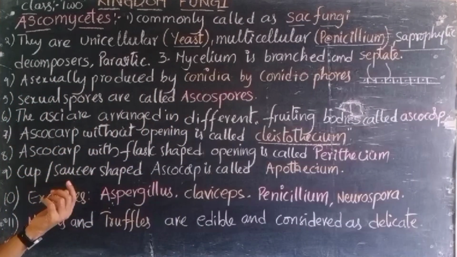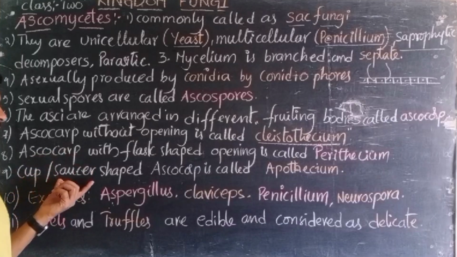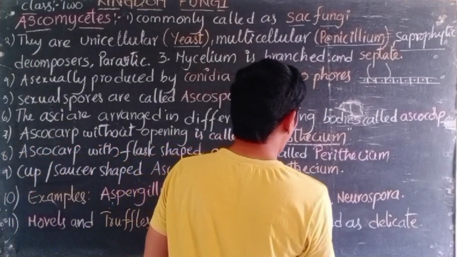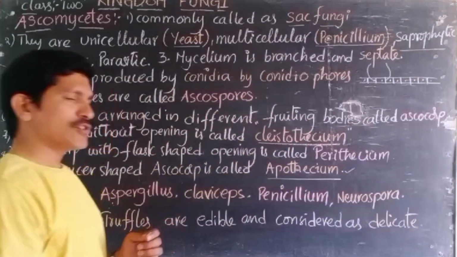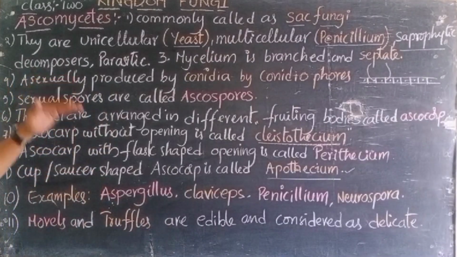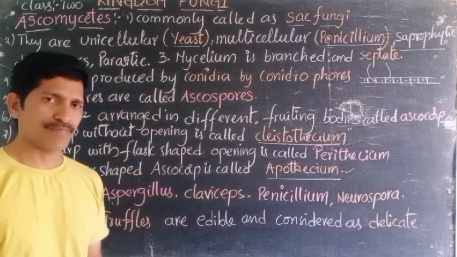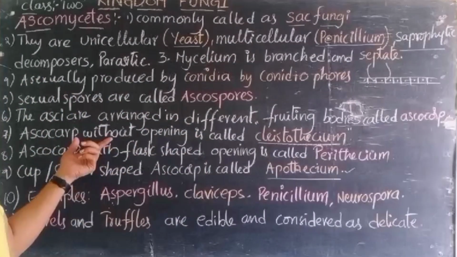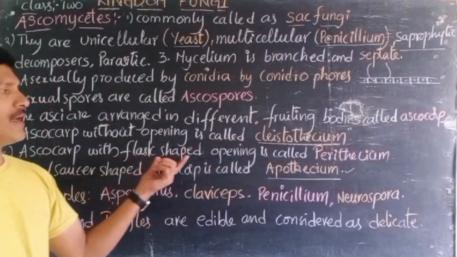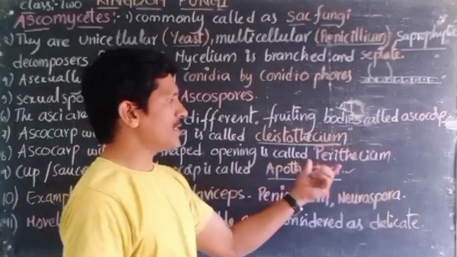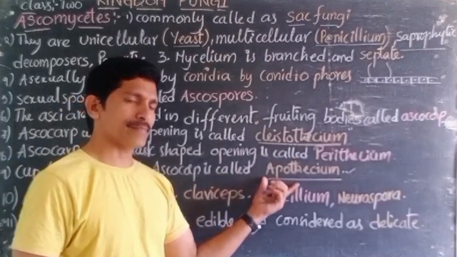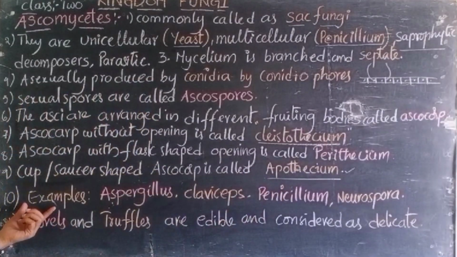And some ascocarps are cup-shaped or saucer-shaped. Cup and saucer, we know that, when having coffee, right? The cup and saucer structure of ascocarp is called apothecium. So even though all are ascocarps, they have different names depending on their structures. If it has no opening, it is called cleistothecium. If there is an opening on the apical part, it is called perithecium. If it looks like a cup and saucer, it is called apothecium, right?